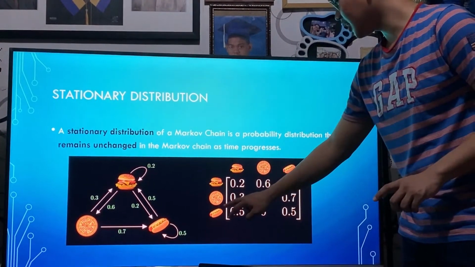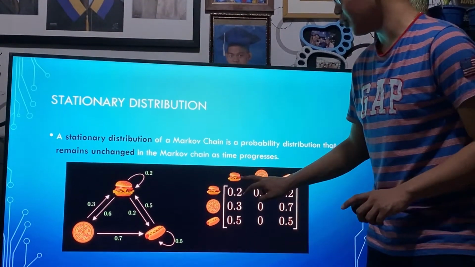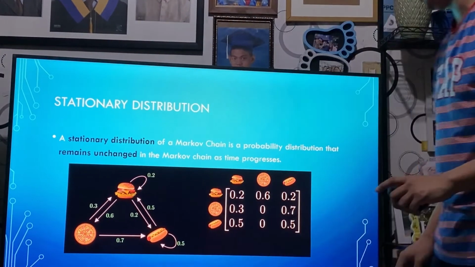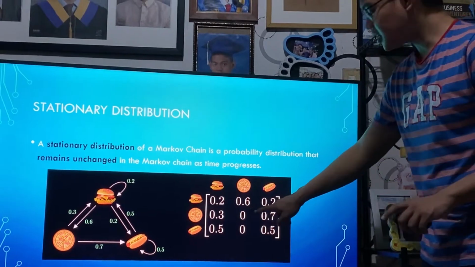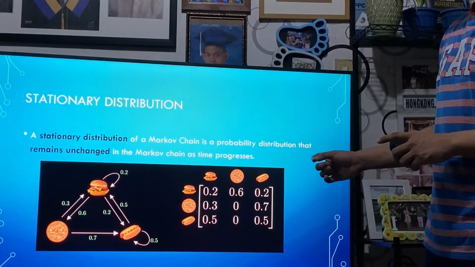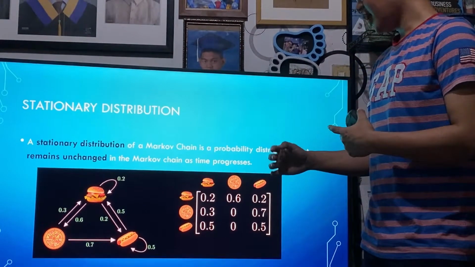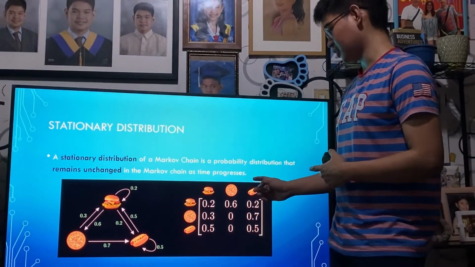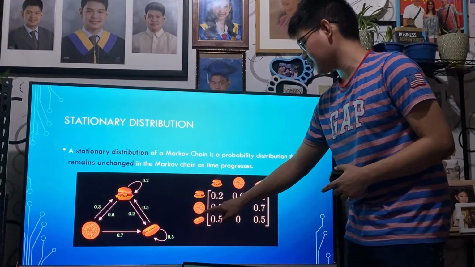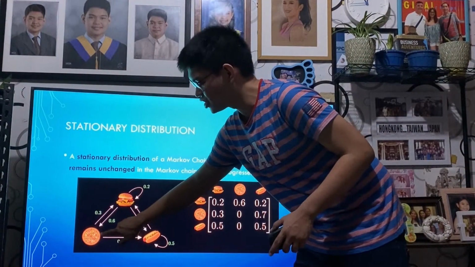So if we are on a pizza day and then tomorrow we'll have a burger day, we have 0.3. So from pizza to burger, that's a 0.3 probability. And so on and so forth. The zeros here represent that it isn't possible to have a product on one day and then the next day have that same product. So since it's 0 here, when we have pizza on a certain day, we can't have pizza the following day. Just as this graph applies, because it does not have an edge that goes back to it.